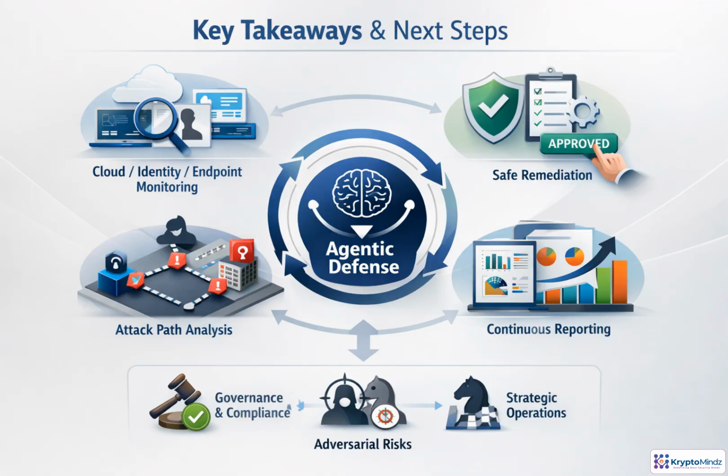Agentic defense becomes most valuable when it moves upstream, continuously detecting drift, prioritizing real attack paths, remediating safely, and proving outcomes. Keep humans, change controls, validation, rollback, and audit trails in the loop. Next, we'll examine governance, compliance, adversarial risk, and strategic operation at scale.